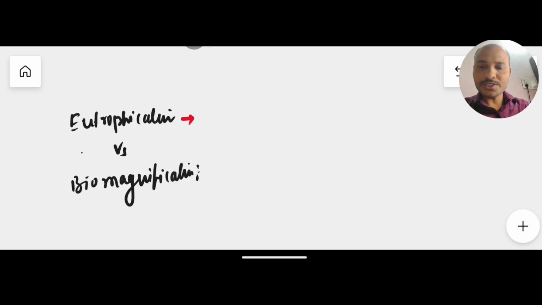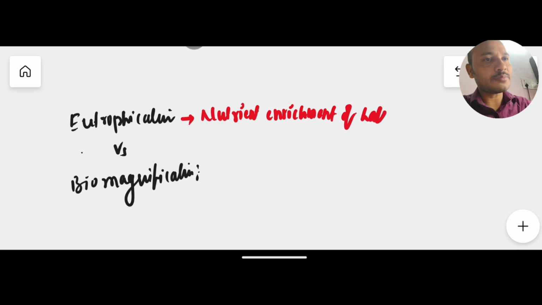Eutrophication means nutrient enrichment of a lake, in which nutrient enrichment will happen in the lake.